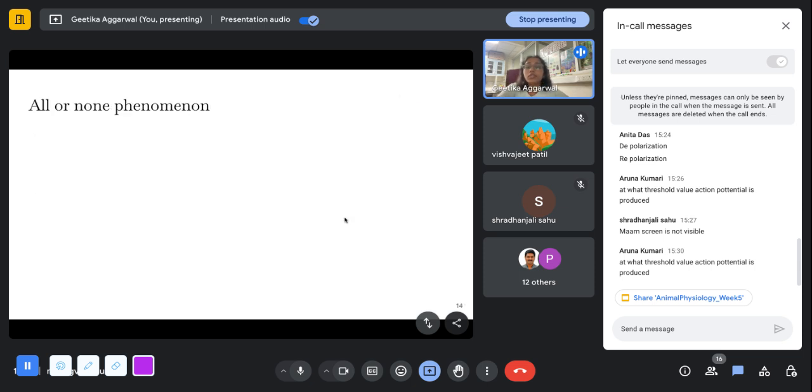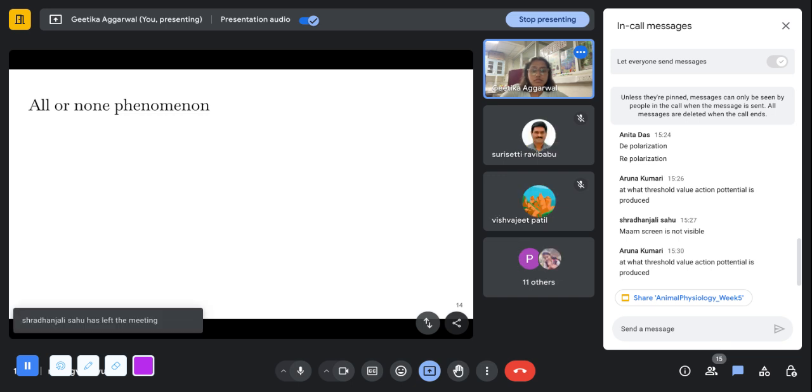Moving on to the all or none phenomena. So we've already discussed this. So can you guys now tell me what is the all or none phenomena? Or why is action potential an all or none phenomena?